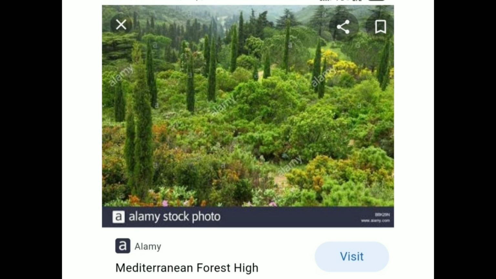And mainly the citrus fruits are also found over here. They grow in abundance, that is orange, lemon, and grapefruit. These are some of the fruits which are very commonly found over here. Now let us talk about the